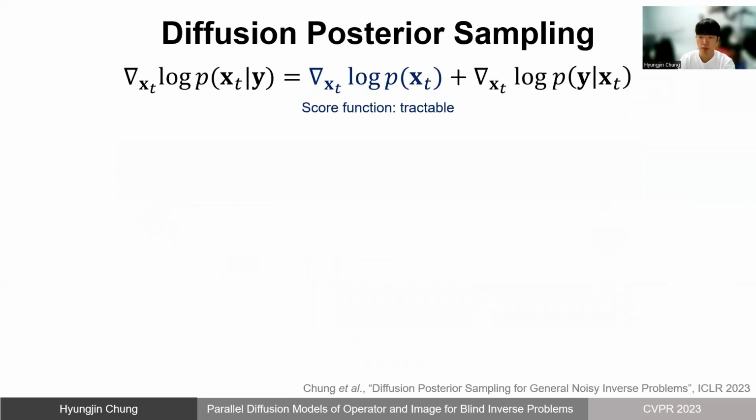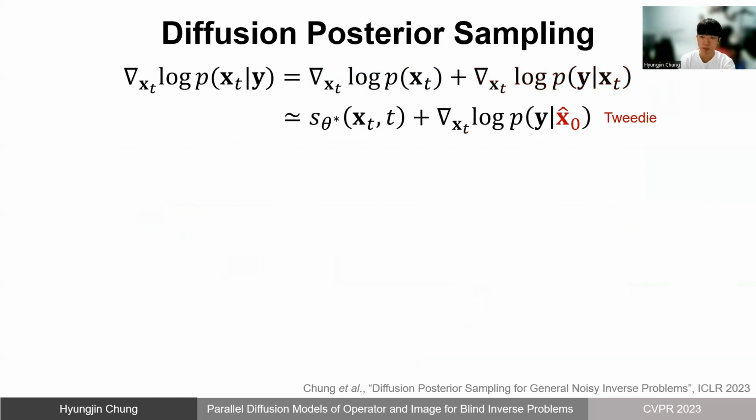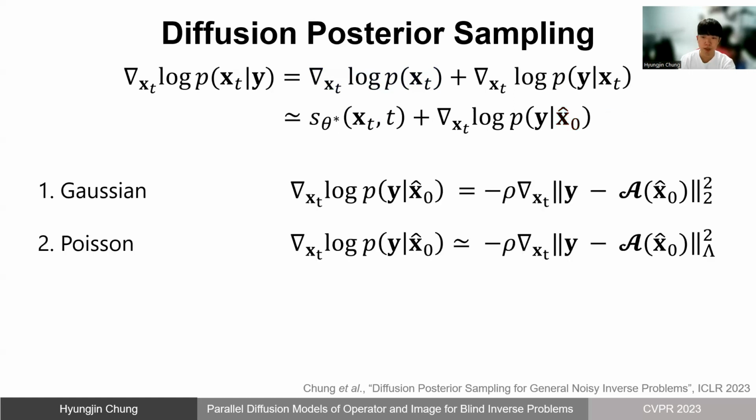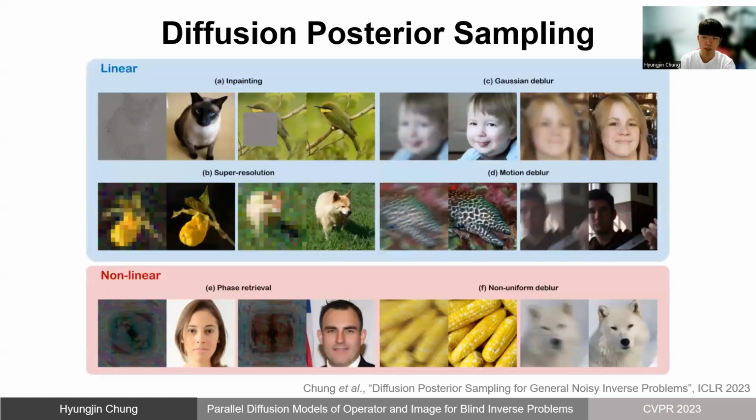Diffusion posterior sampling is a representative work that solves inverse problems with diffusion models. Here, the time-dependent log posterior can be decomposed into the score function and the time-dependent likelihood. Here, the score function can be approximated with an unconditional diffusion model. However, as the likelihood term is intractable due to the dependence on t, in DPS they devise a method to approximate this term, which is simply given by plugging in the Tweedie denoised estimate of x_t into the likelihood function. When this is done, now the term becomes tractable and can be flexibly applied to different measurement conditions, showing applicability to diverse problems.